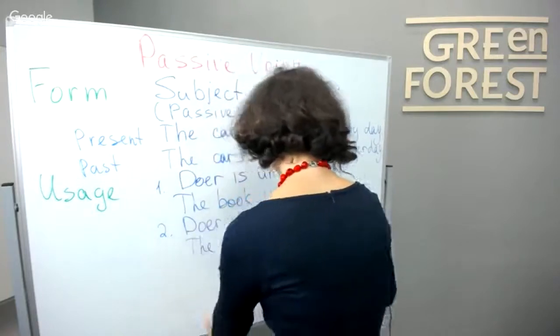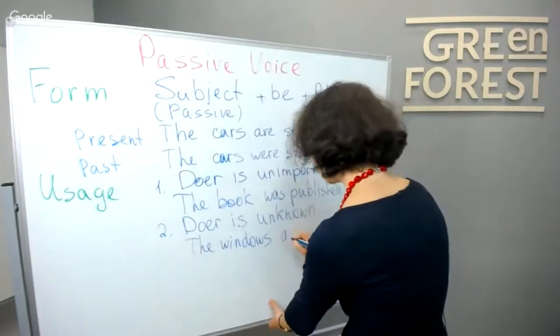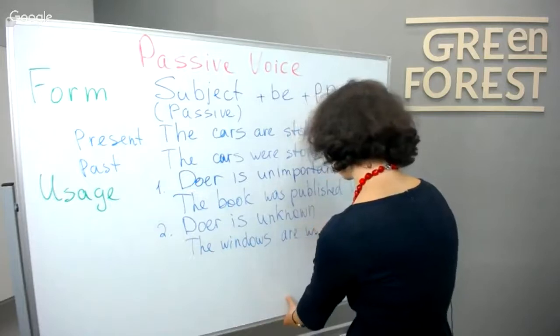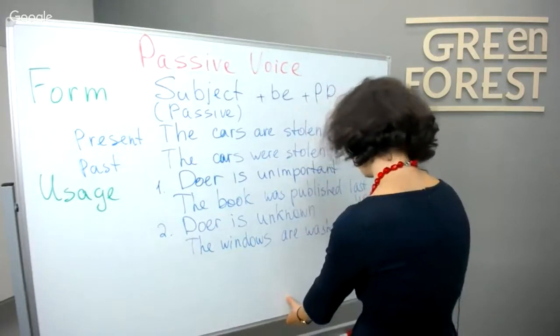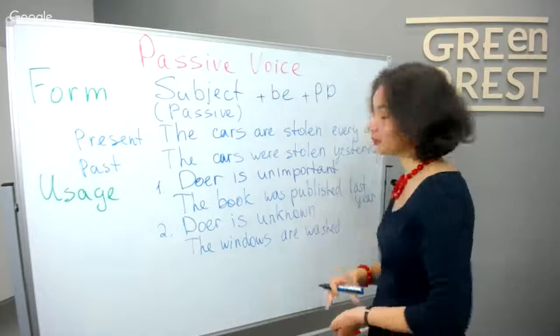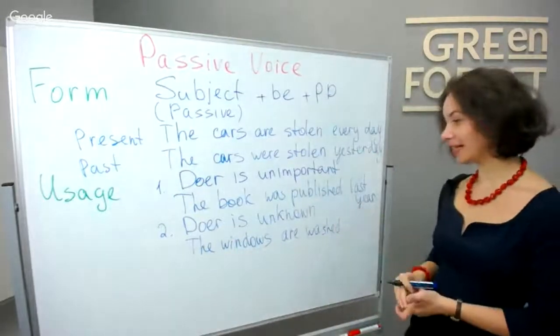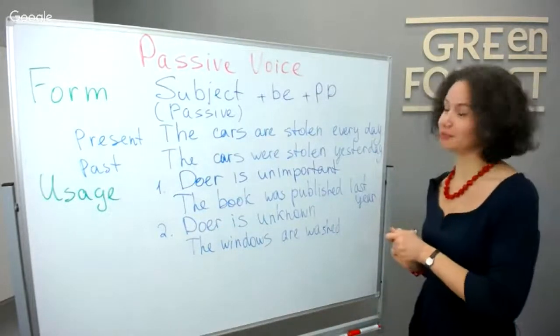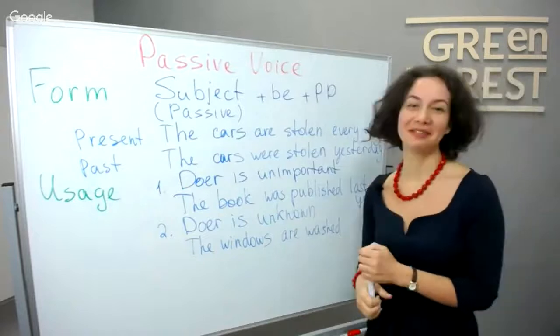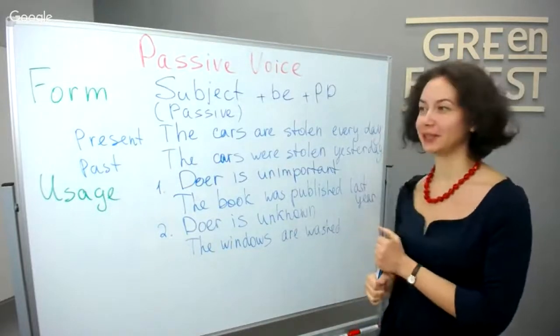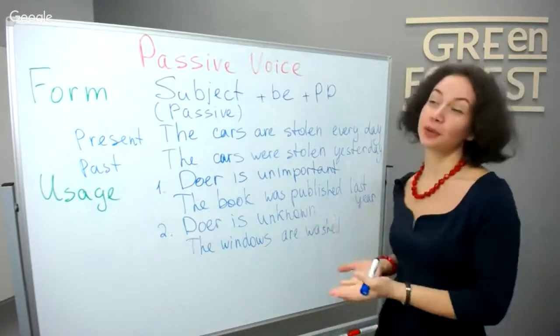It could be cool to have windows washed every day. So the windows are washed every day in your office. Can you imagine that? So this is the doer is unknown. There is some magical guy who comes every night and he washes your windows. And you don't know who does that.